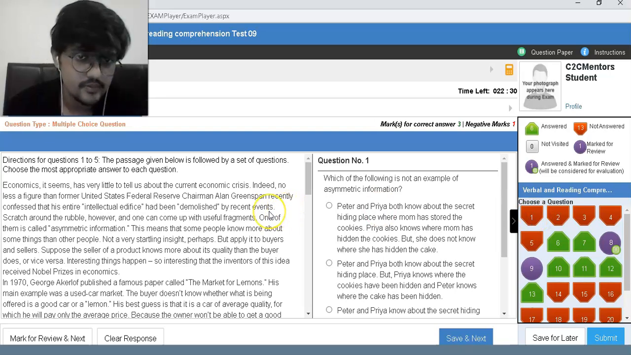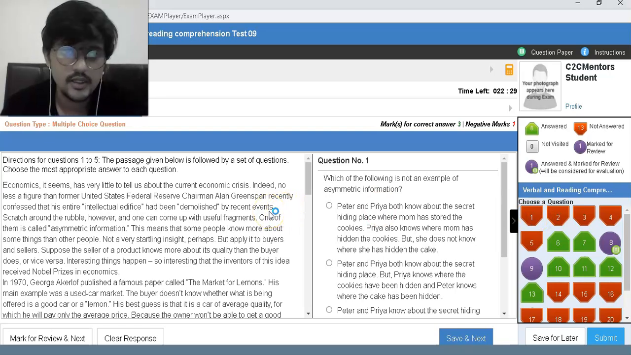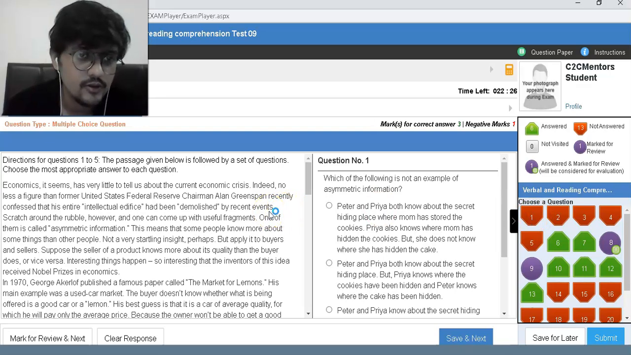Let's go to the rest of the RC. Economics, it seems, has very little to tell us about the current economic crisis. Indeed, no less a figure than former U.S. Federal Reserve Chairman Alan Greenspan recently confessed that his entire intellectual edifice had been demolished by recent events. Scratch around the rubble, however, and one can come up with useful fragments.